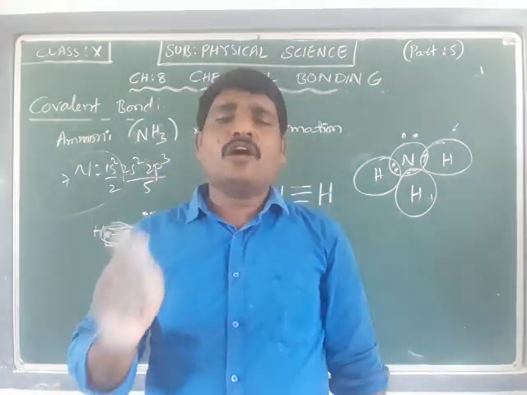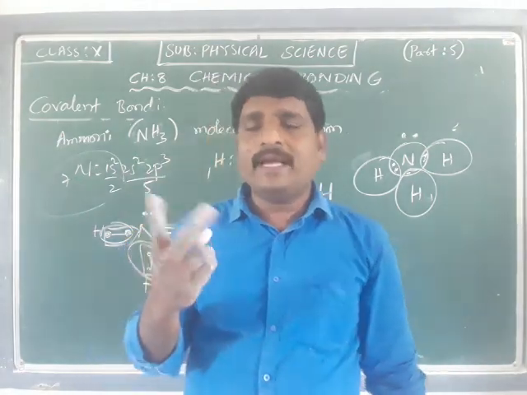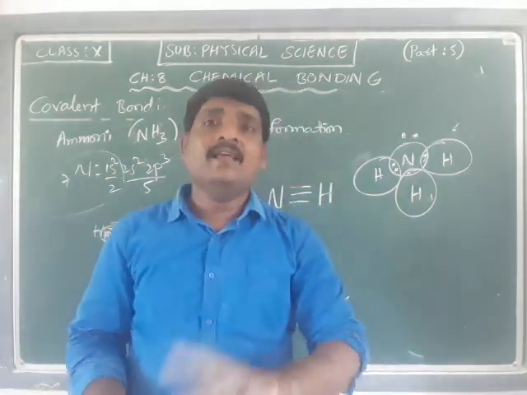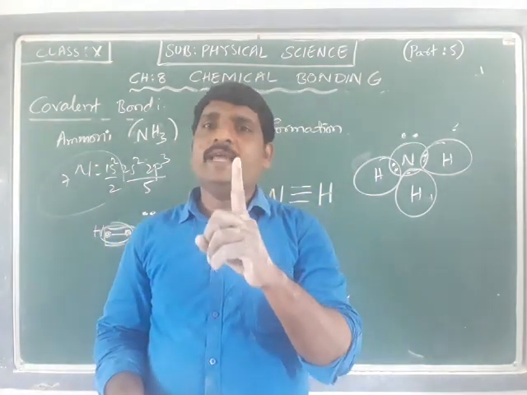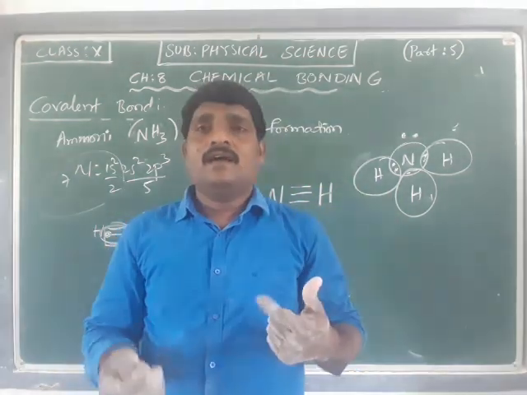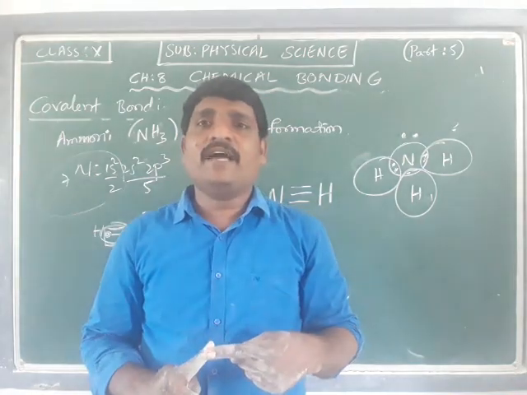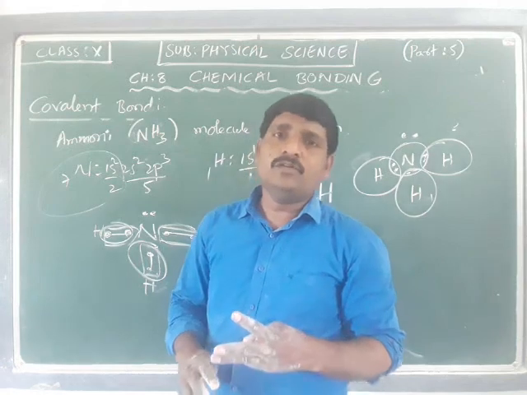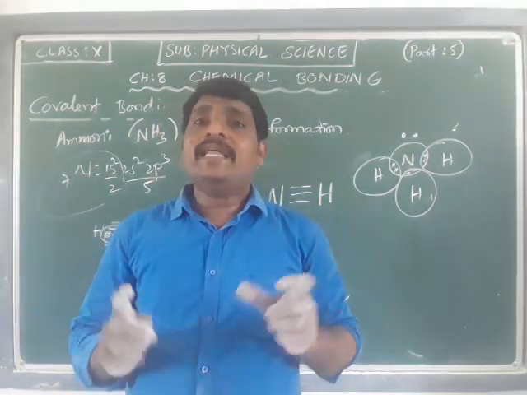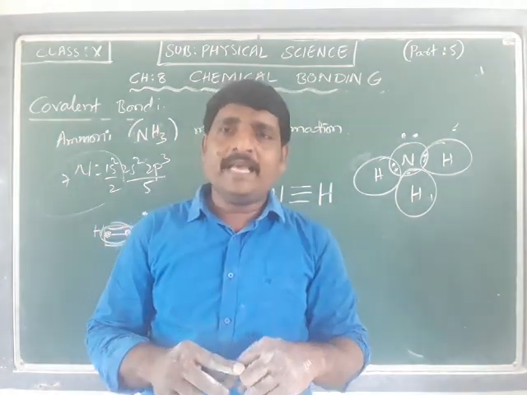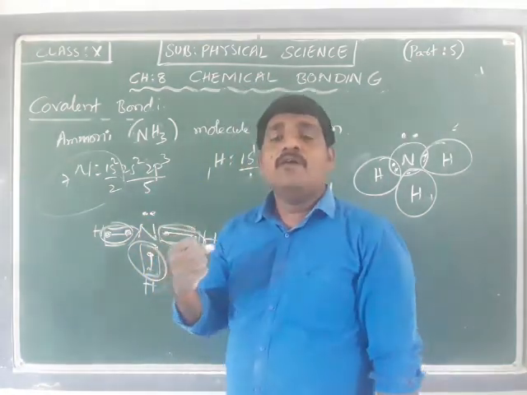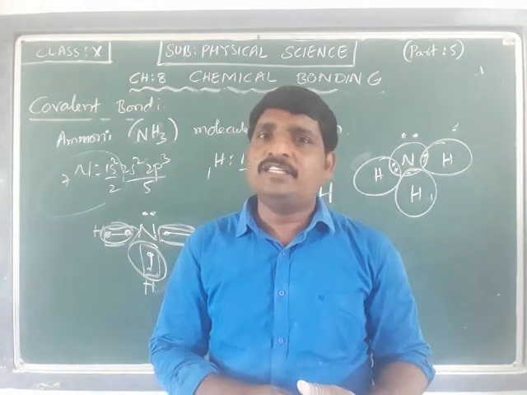There are two drawbacks actually. The second drawback we are going to talk about after the discussion of VSEPR theory. The first main drawback of this ETV, that is electronic theory of valency, whether through ionic bond or covalent bond, is that it explained how the bond is going to take place, but the theory failed to explain what is the shape of the molecule which is formed.